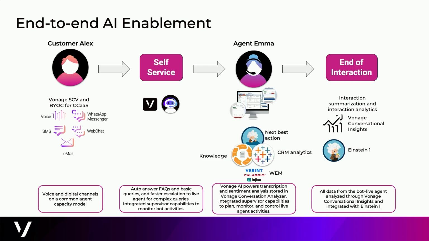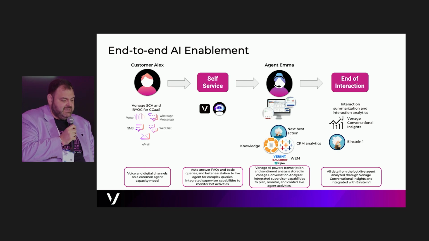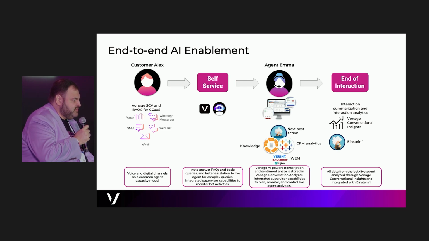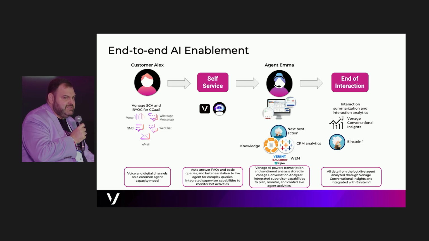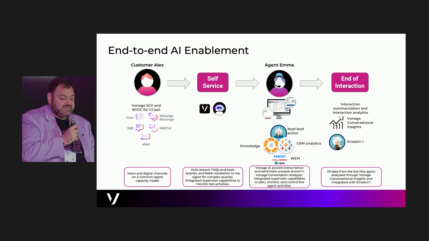So at the end of the interaction, you have a third level of AI interactions that happen with Vonage Conversational Insights, that process all that information to give you that customer 360 view, those KPIs, those insights. And then that information gets pushed into Einstein 1 to be stored into a single searchable place where you can then, as an administrator, ask for reports, ask for insights, and get the full view of the performance of your contact center. All of these different AI tools are working together to deliver the value that your business needs.